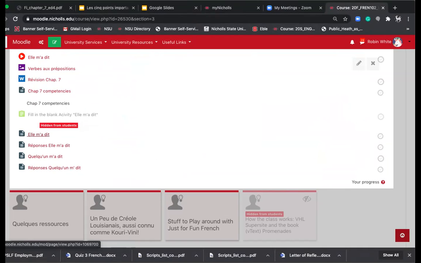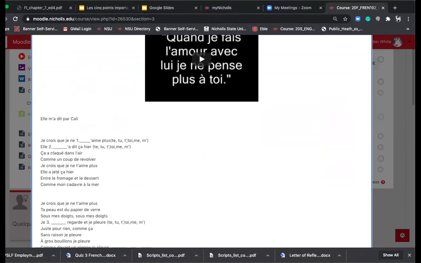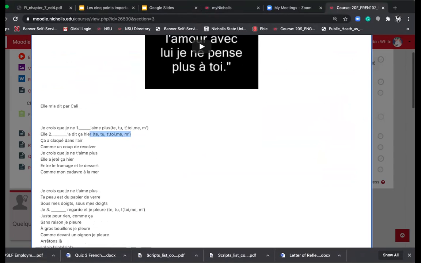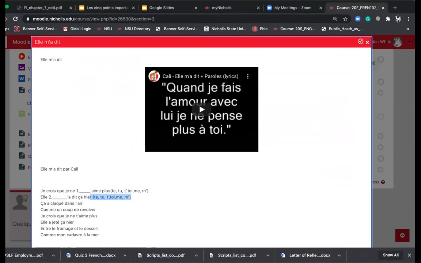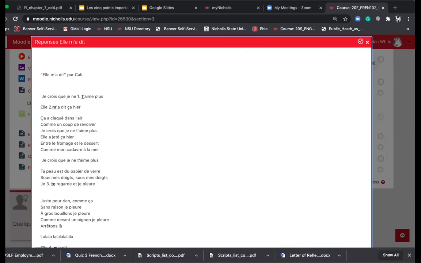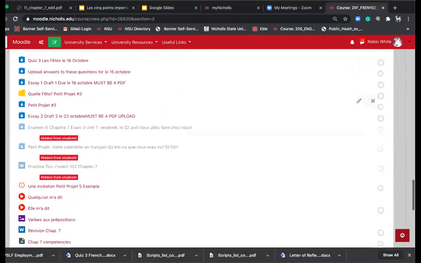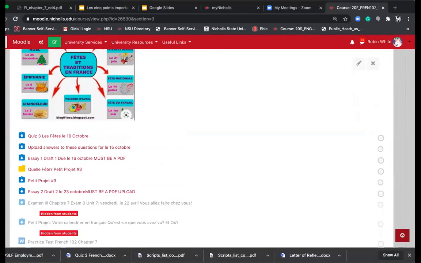And then there's another song called Elle m'a dit. And you have the choice of these direct object pronouns to plug into the blanks. And then you can check yourself on that by going to here where it says réponse, elle m'a dit. Okay, so if you want to practice direct object pronouns, that is what I recommend. Let's look at what's coming due.